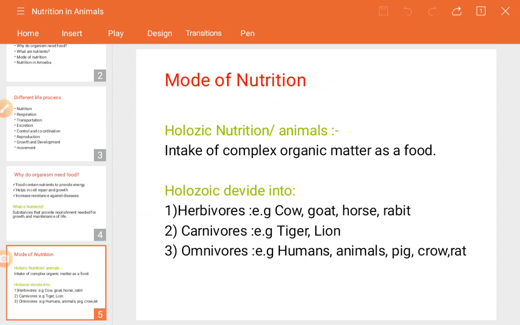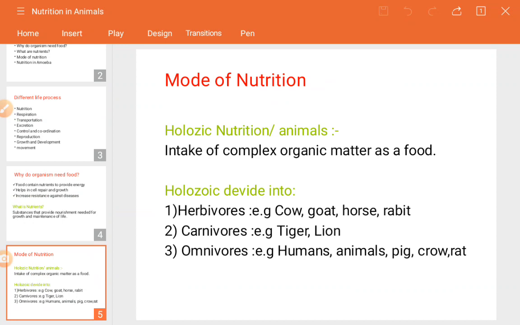So again, autotrophs were divided into the photosynthetic and the chemosynthetic. The heterotrophs are also subdivided into the saprophyte, parasite and the holozoic. The same applies here to living organisms. Human beings are categorized mostly as holozoic, because holozoic nutrition is again going to be subdivided, so we will see.